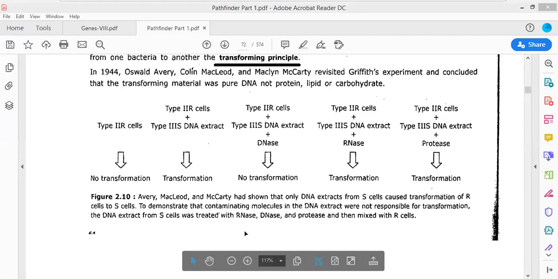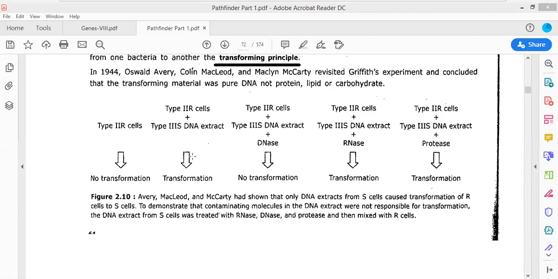And if DNA could exhibit as a genetic material, or what is the genetic material, then they used different types of enzymes in order to effectively cleave a particular molecule. For example, type II R cells were being taken, and there was no transformation, because there is no S strain. But type III S strain DNA extract was being taken, and there was transformation.